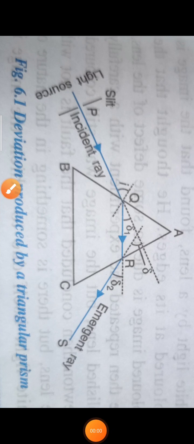Morning students. Today we're going to start the chapter Spectrum. In this chapter we're going to learn what is dispersion, what is spectrum, and what are the causes of dispersion of white light. So this is your demo, sir.